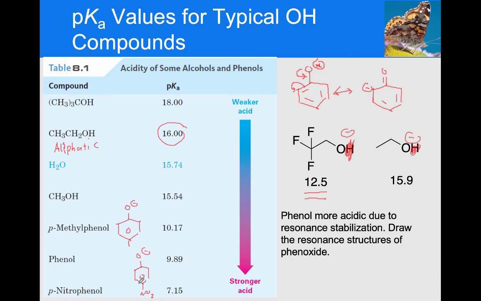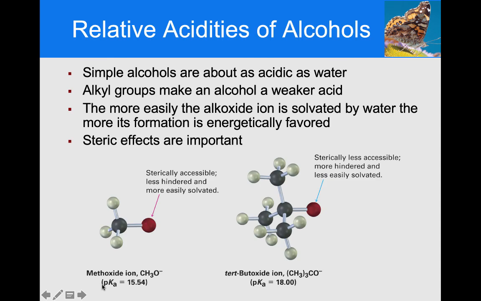And again, we can explain this by the activating, deactivating effects of these groups. Alkyl groups are activating, so it's trying to push electrons onto the aromatic ring, but that's not as favored for an anion if I already have the negative charge here. Whereas the nitro group is electron withdrawing, so it's pulling inductively and by resonance these electrons down toward it, making this anion more stable, making paranitrophenol more acidic.